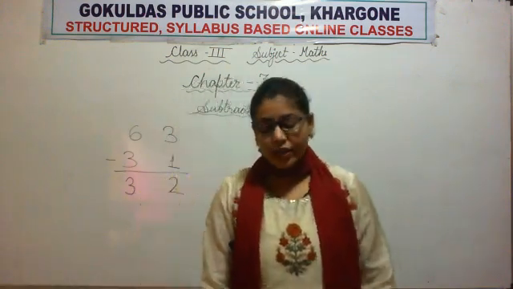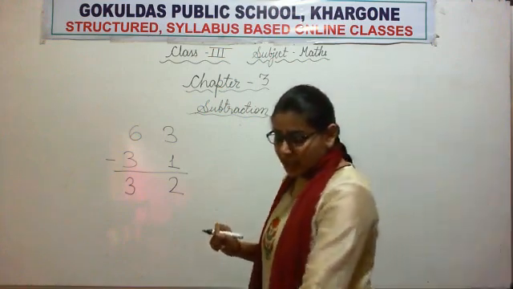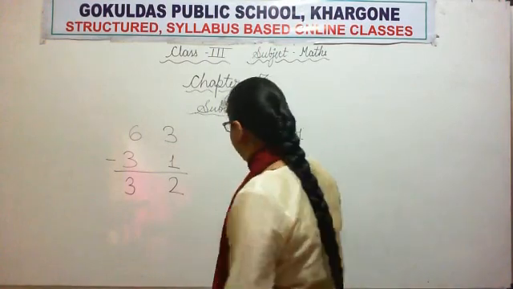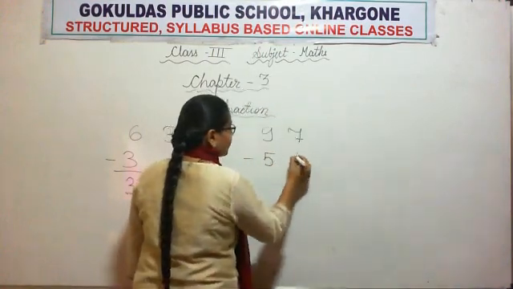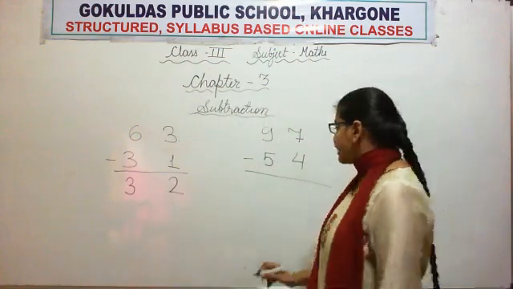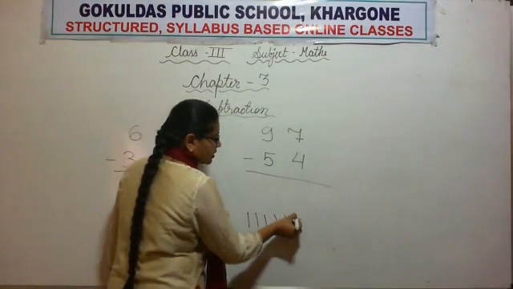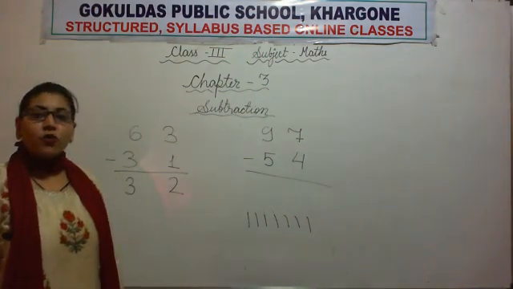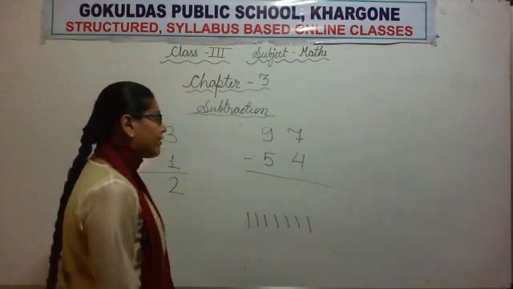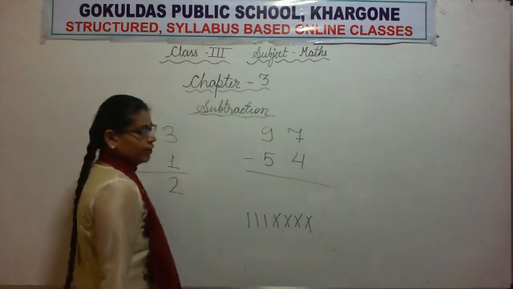Now the last question. Then the rabbit will reach the grass. The last one is 97 minus 54. 7 minus 4. So we will draw 7 sticks. Let's draw. Do it with me. 1, 2, 3, 4, 5, 6, 7. Minus 4 means we will remove 4 sticks. Let's cancel 1, 2, 3 and 4.